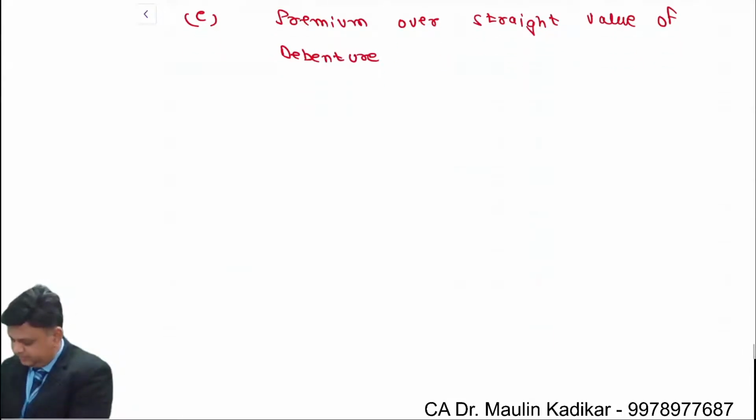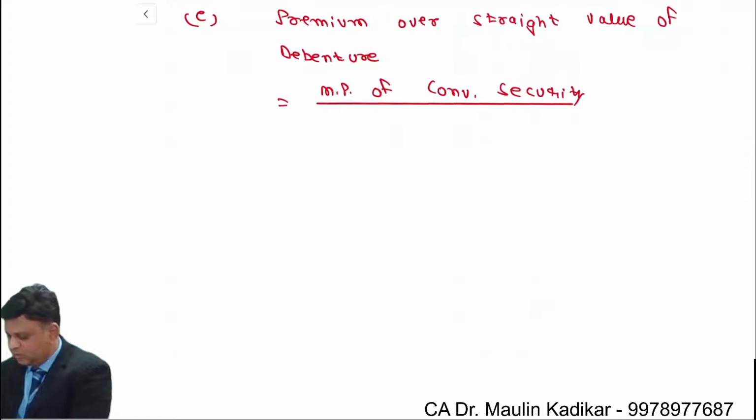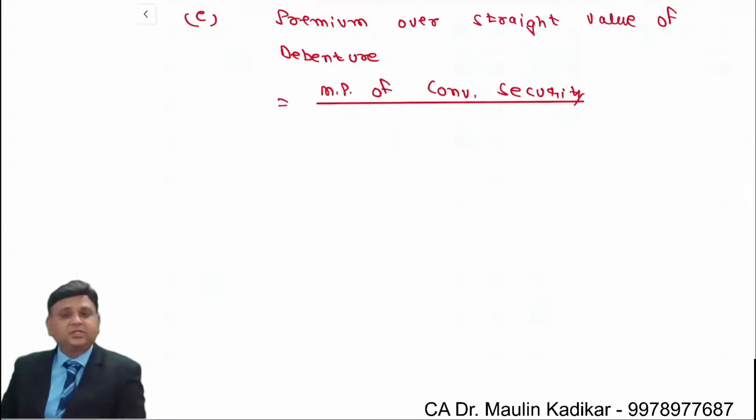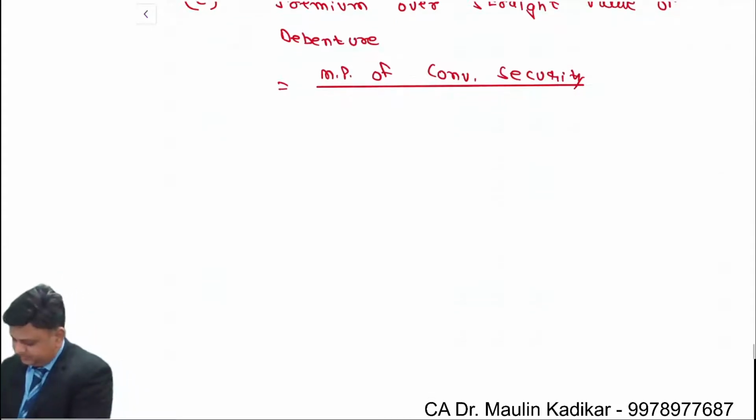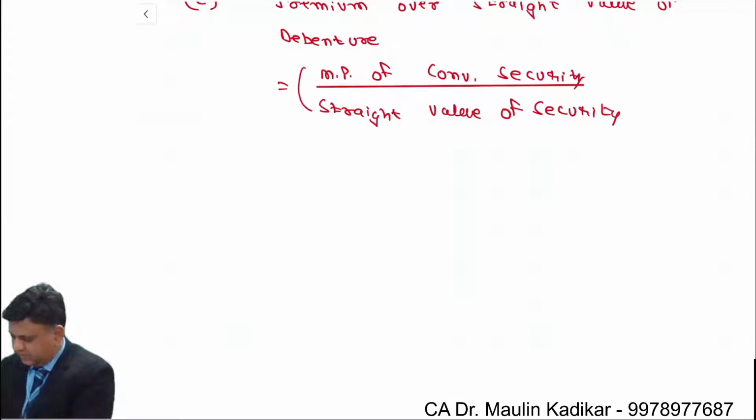In that, market price of convertible security divided by the floor value of the security, or the straight value of the security, is one and the same. That is what we have in the division. Straight value of security, and from whatever answer we have, one will be deducted.